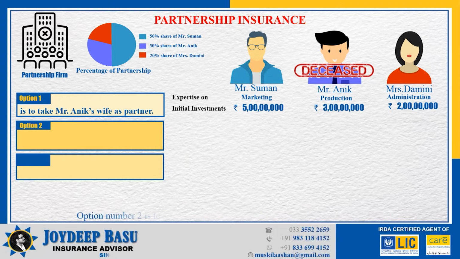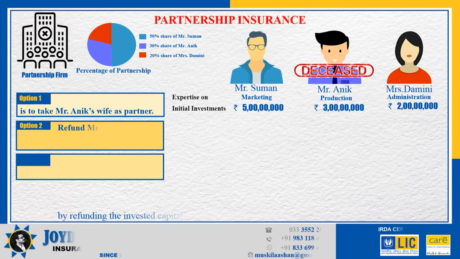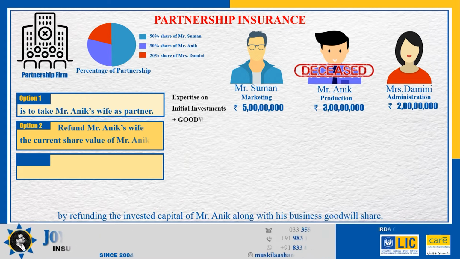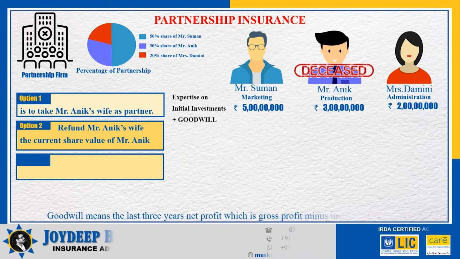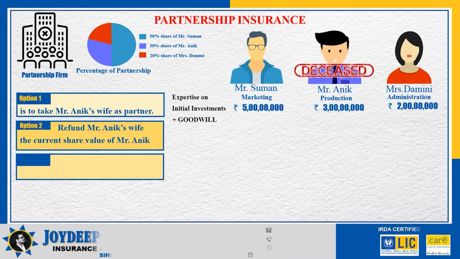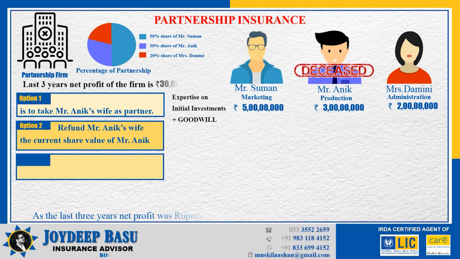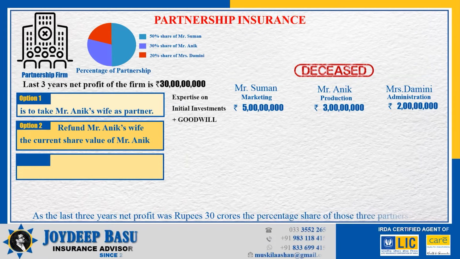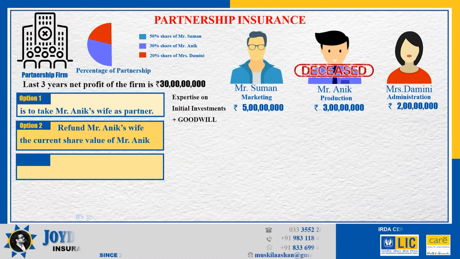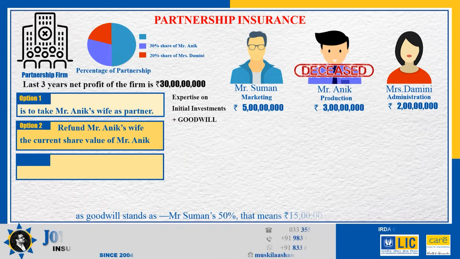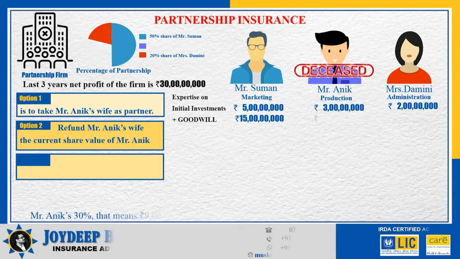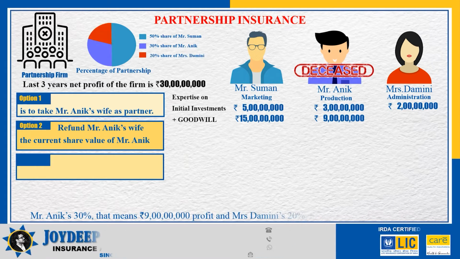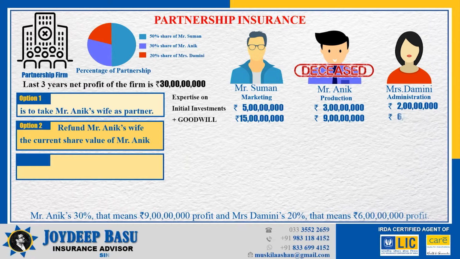Option number 2 is to separate Mr. Anik's family from the partnership firm, by refunding the invested capital of Mr. Anik, along with his business goodwill share. Goodwill means the last 3 years' net profit, which is gross profit minus income tax paid. As the last 3 years' net profit was rupees 30 crores, the percentage share of those three partners, as goodwill stands, as Mr. Suman's 50%, that means rupees 15 crores profit. Mr. Anik's 30%, that means rupees 9 crores profit, and Mrs. Damani's 20%, that means rupees 6 crores profit.